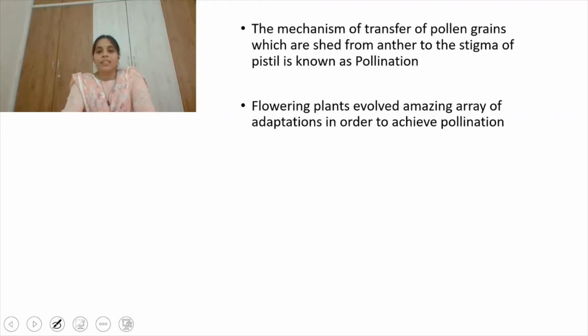Flowering plants have evolved an amazing array of adaptations in order to achieve pollination. To bring the male gamete near the female gamete, plants have evolved many adaptations. So today we'll discuss all of them in our class, right?